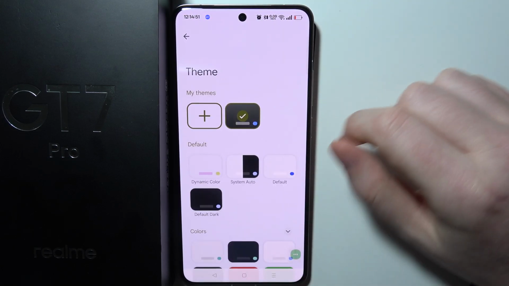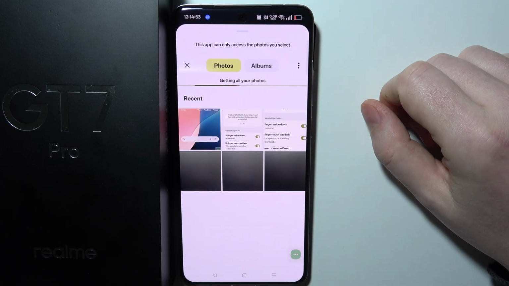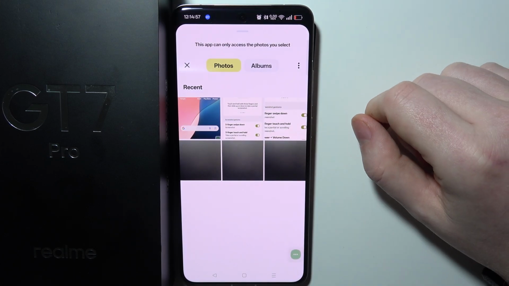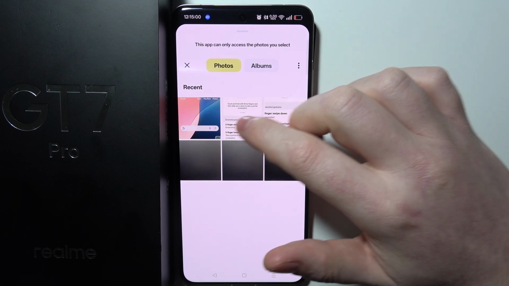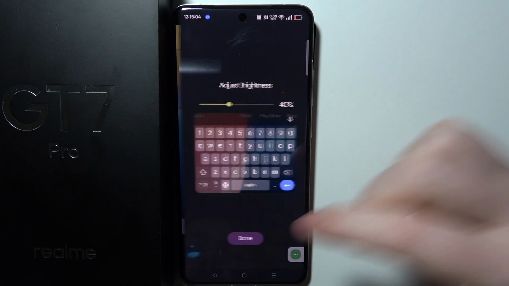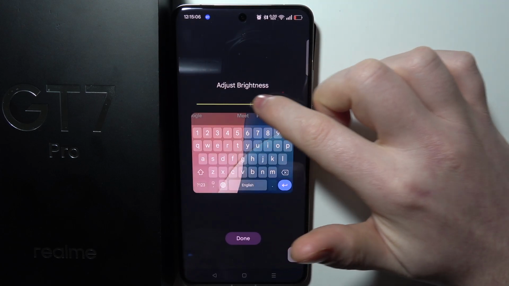Right here we want to enter theme, and you can click on this plus button to enter the custom theme mode. Now you can choose an image that you will use for the background on your keyboard. Then we can adjust the brightness for it.